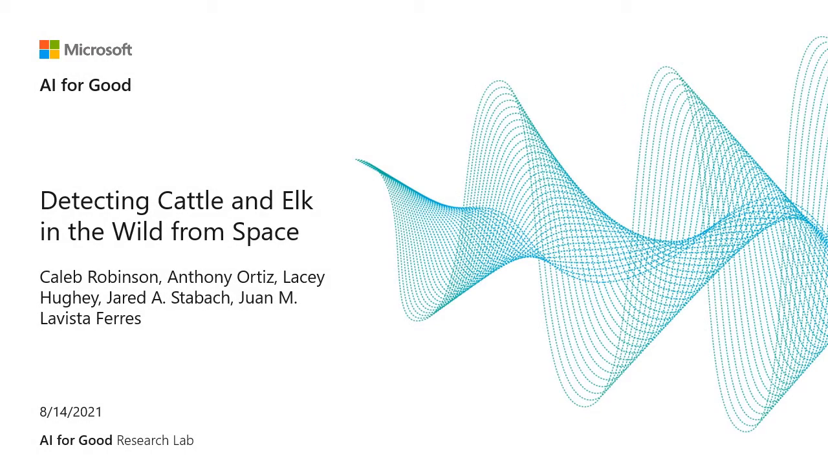Hello everyone, my name is Caleb Robinson and I'm a data scientist at Microsoft's AI for Good research lab. I'll be presenting our work on detecting cattle and elk from high-resolution satellite imagery, which was done in collaboration with our partners at the Smithsonian Institute.